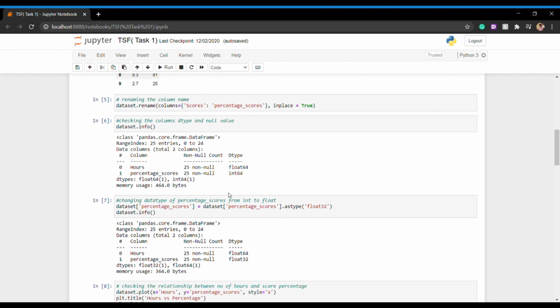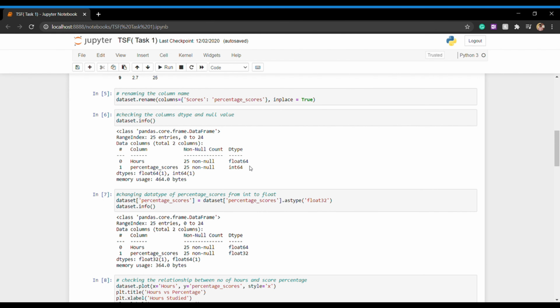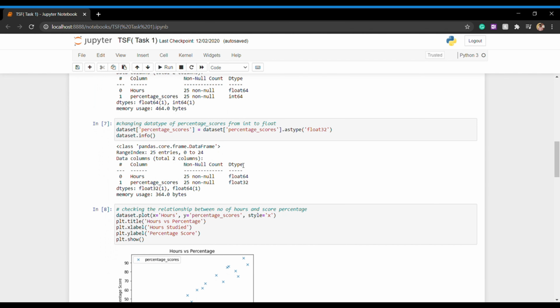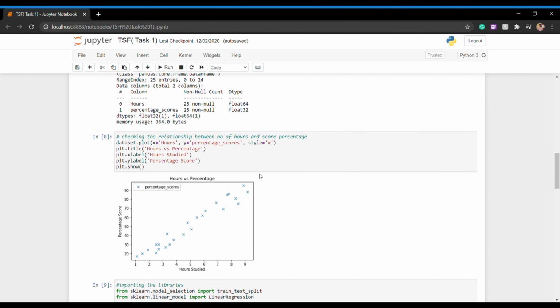So here we can see that hours are float and percentage score is int, and there are no null values. So we are changing the data type of percentage score from int to float. Why? Because the score can be in decimal, so we need to put the value in float. So let's check what the relationship is between these two columns.